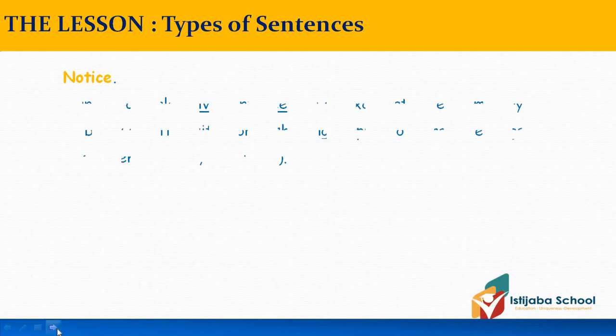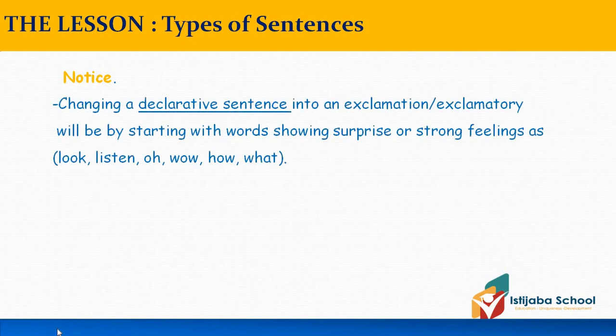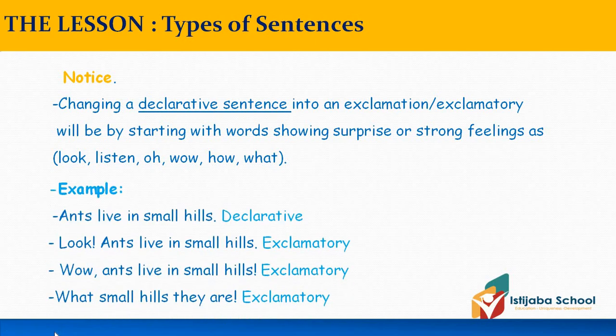Now, what about changing a declarative sentence into an exclamation or exclamatory? This will be by starting with words showing surprise or strong feelings, as look, listen, oh, wow, how, what. Let us see the examples. Ants live in small hills. This is the declarative sentence I'm using.